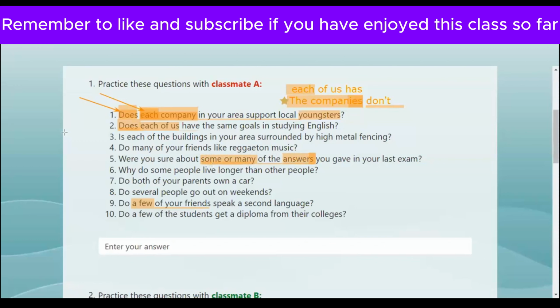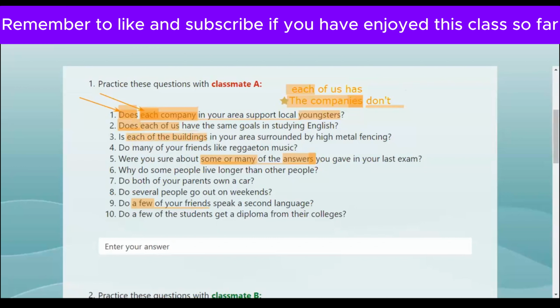Question number 3. Is each of the buildings in your area surrounded by high metal fencing? Each of the buildings in my area doesn't surrounded by high metal fencing. Okay, but if we emphasize this way, each of the buildings, how would you rephrase your answer? How would you say the same, but in other words?